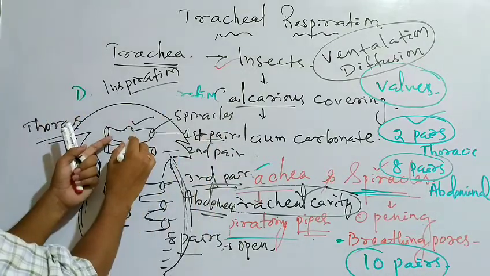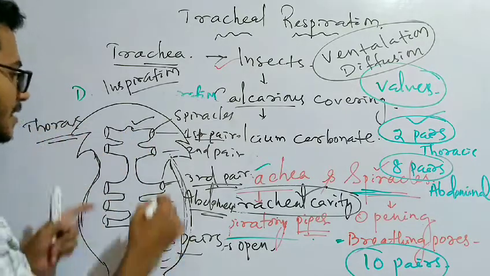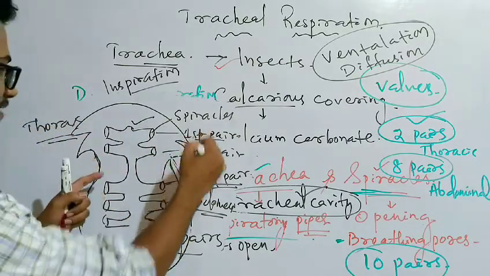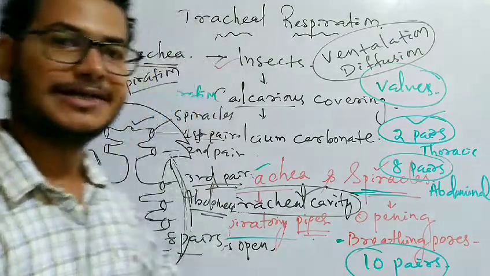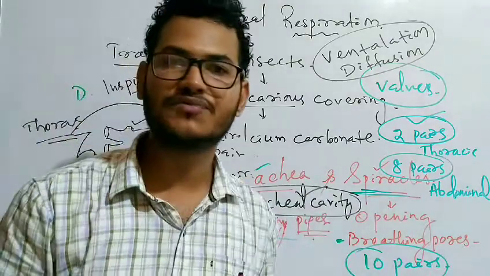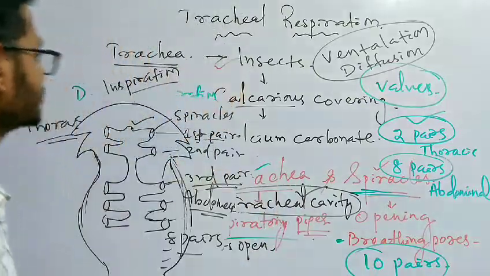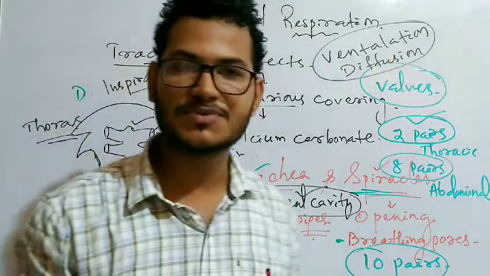The first pair of the thoracic region and the first pair of the abdominal region, that means the first pair and third pair of spiracles, only remain open during giving out of used air or expiration. So this is all about the tracheal respiration.